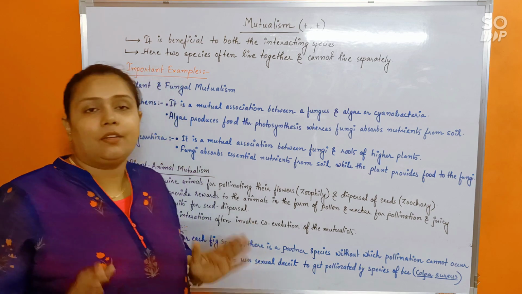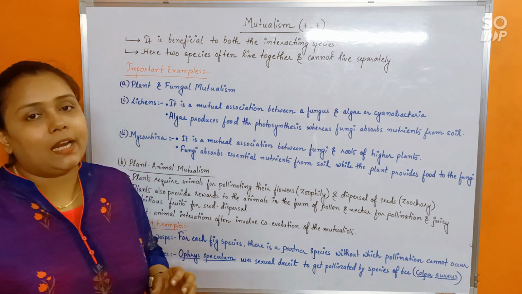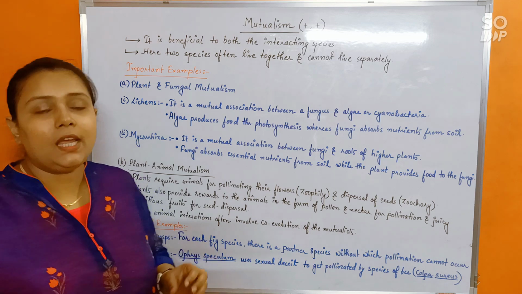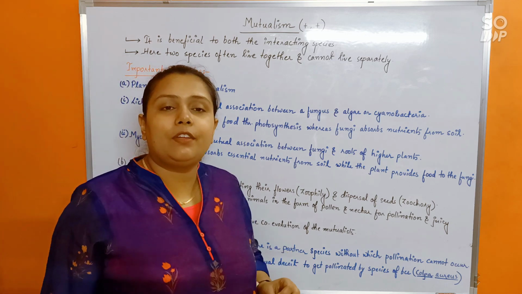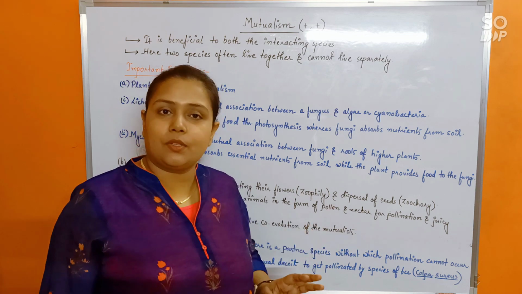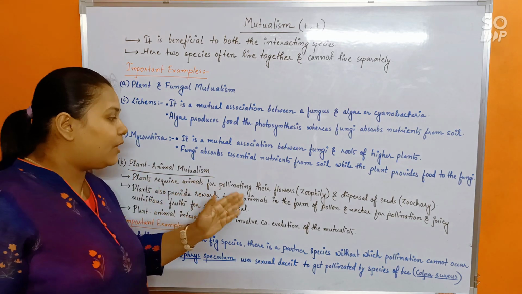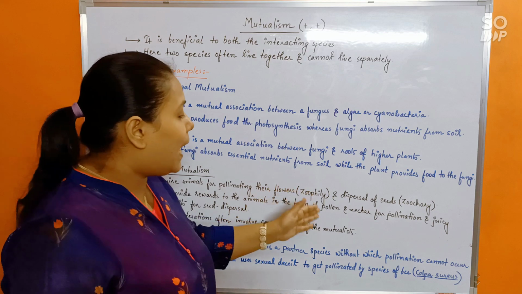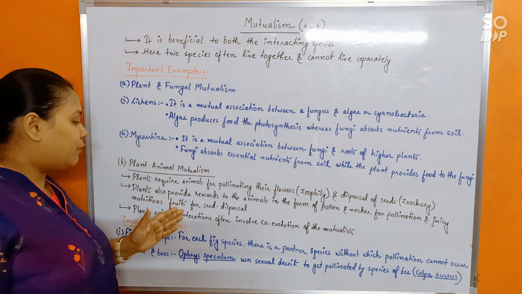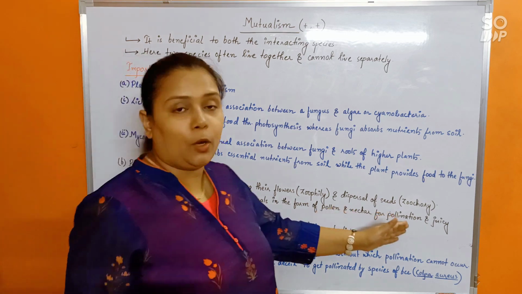Okay, so first of all, plant-animal interaction or mutualism mostly allows these two associations, that the plants would be benefited by the animals during pollination or during seed dispersal. Fine. So see this. Plants require animals for pollinating their flowers, that is zoophily, and dispersal of seeds, that is zoochory. Plants also provide rewards to the animals in the form of pollen and nectar for pollination.